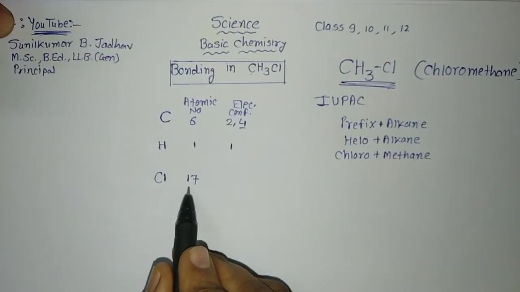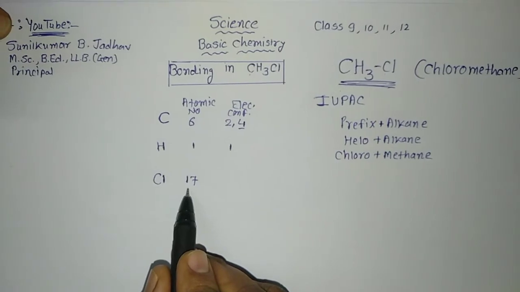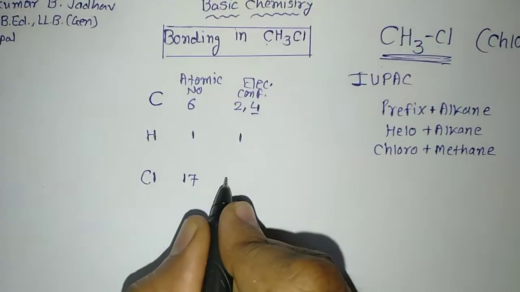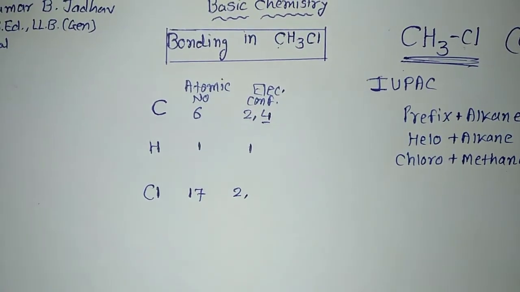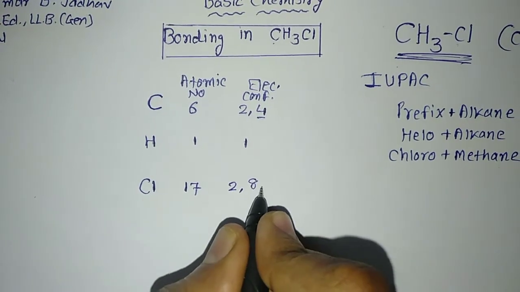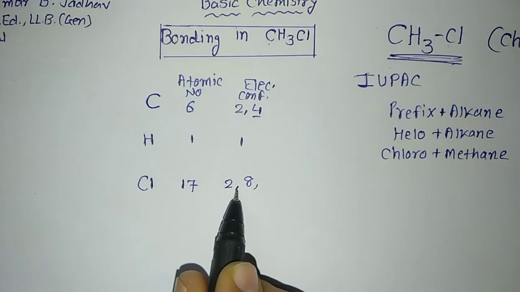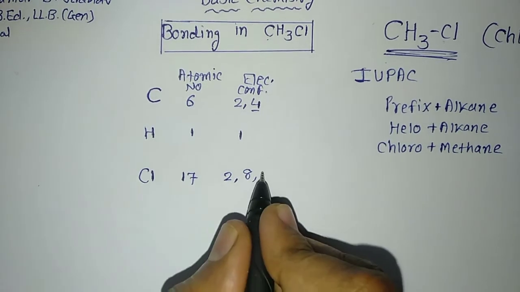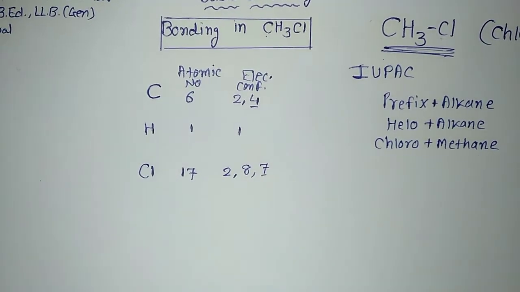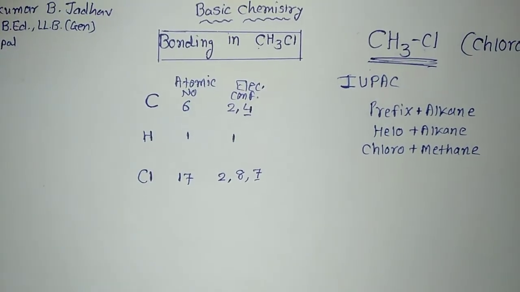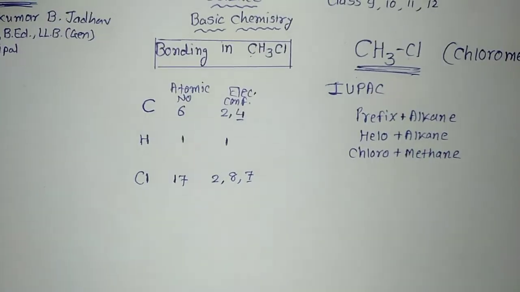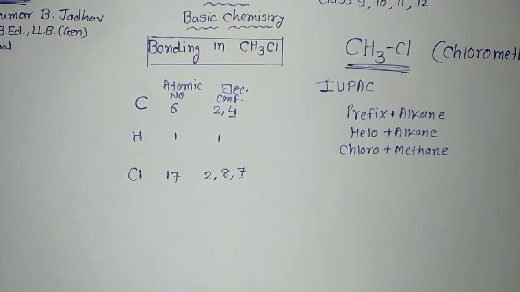If we are talking about chlorine, it is 17. For 17, how can we write it? In the first orbit 2 electrons, in the second 8 electrons. You can see 2 plus 8 is equal to 10, and the remaining is 7. So in the outermost orbit there will be 7 electrons. The number of electrons in the outermost orbit is considered as its valency.